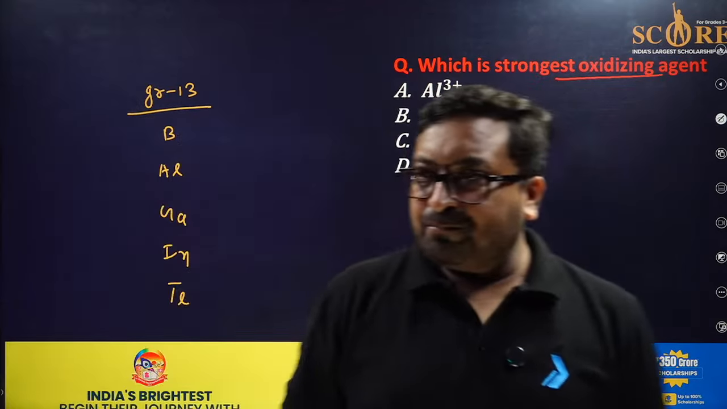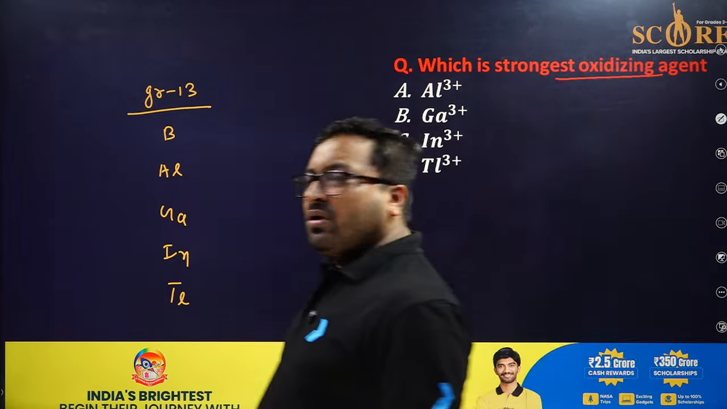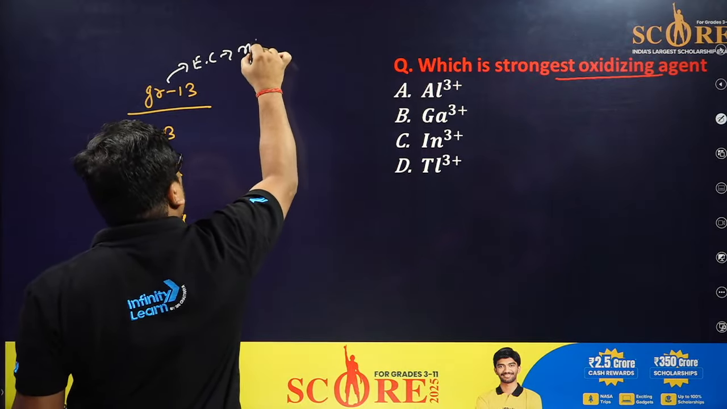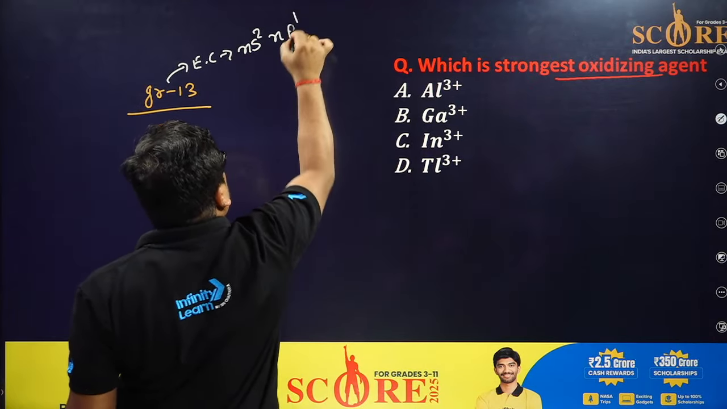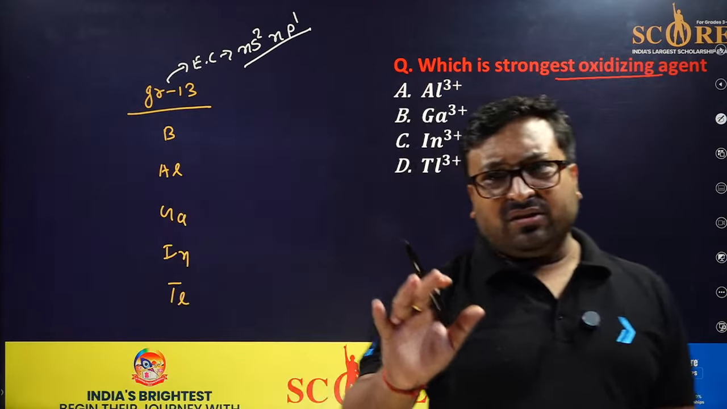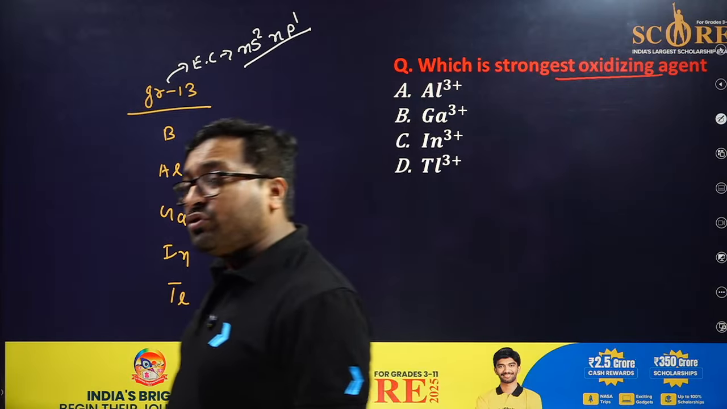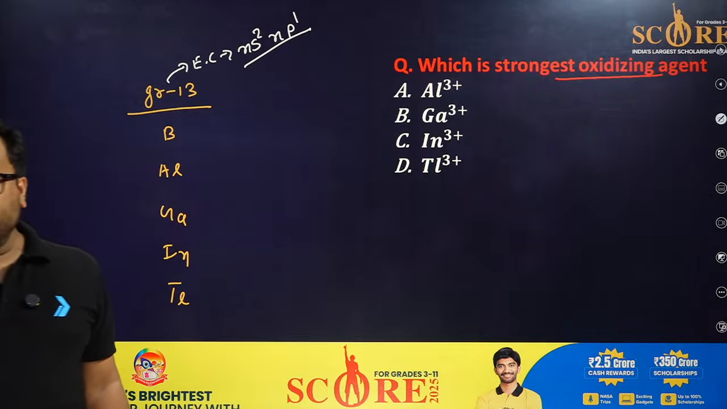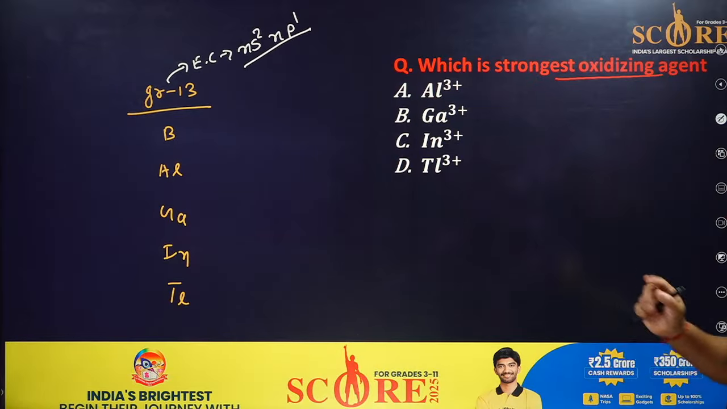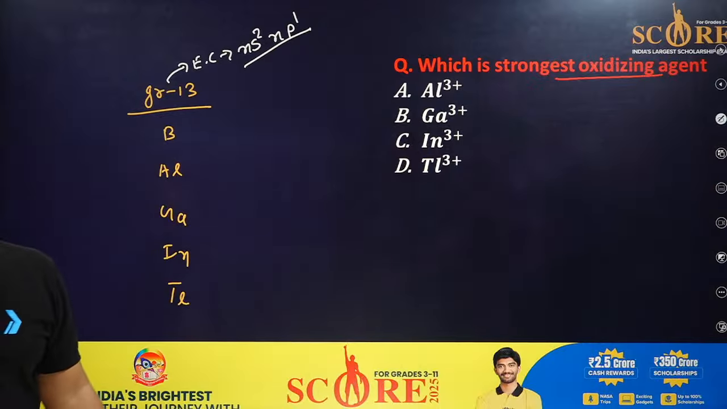Okay, so if I go for group number 13, the outermost electronic configuration is ns2 np1. The valence electron count is 3. You know it. So if somebody asks which type of compound it will form, you will say, sir, B3+ O2-. So its valency is 3. Samrat is saying D.